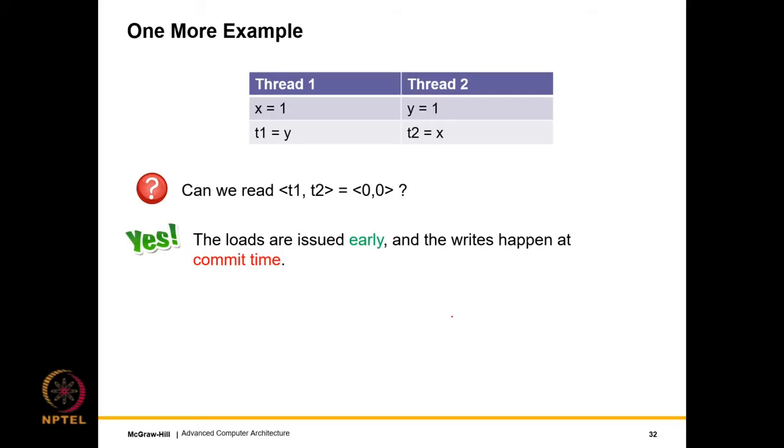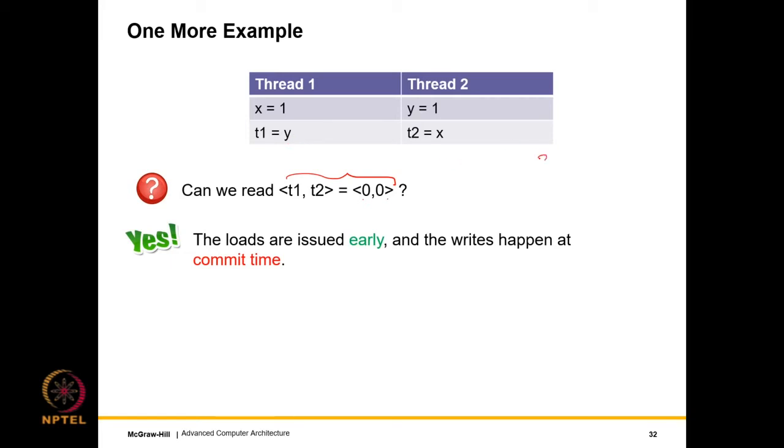Let us look at one more example, and you will again see how what we think of as common sense is actually not all that common or all that sensible when it comes to a multi-core system. So let's assume we have again two threads. Thread 1 sets x to 1, reads y. Thread 2 sets y to 1 and reads x. So can we have this outcome? What is the outcome? T1 is 0, T2 is 0. Well, again, howsoever you reorder them, you will not see that.